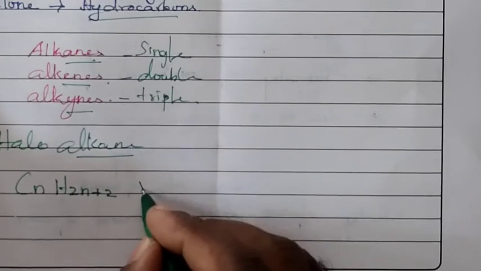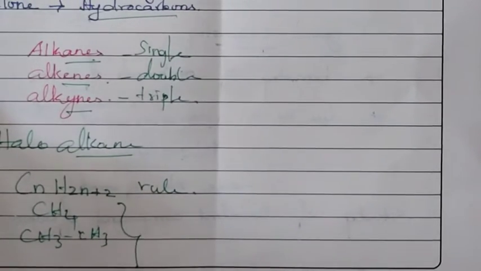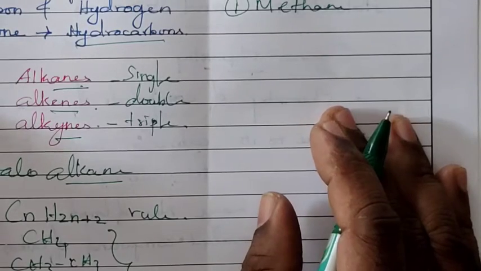Those hydrocarbons which obey the CnH2n+2 rule are called alkanes. Examples of alkanes: methane, CH4, is methane; CH3CH3 is called ethane. These are examples of alkanes. Then CH3CH2CH3 is called propane. All these are alkanes.